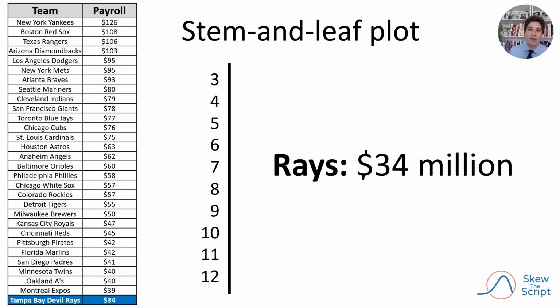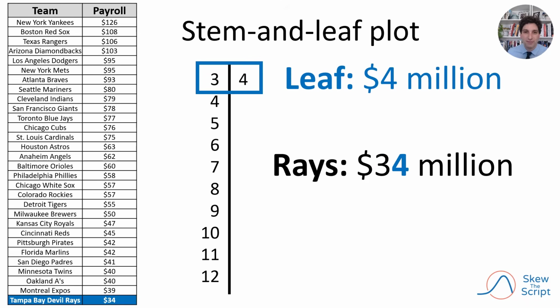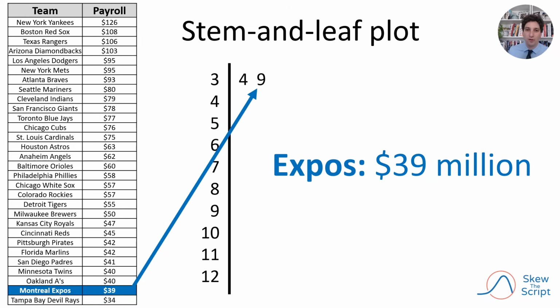For example, the Tampa Bay Rays had the lowest payroll at $34 million. We can represent this payroll using the $30 million stem and giving the Rays a leaf of 4. Together, this stem of 30 and leaf of 4 represent $34 million, or the Rays payroll.